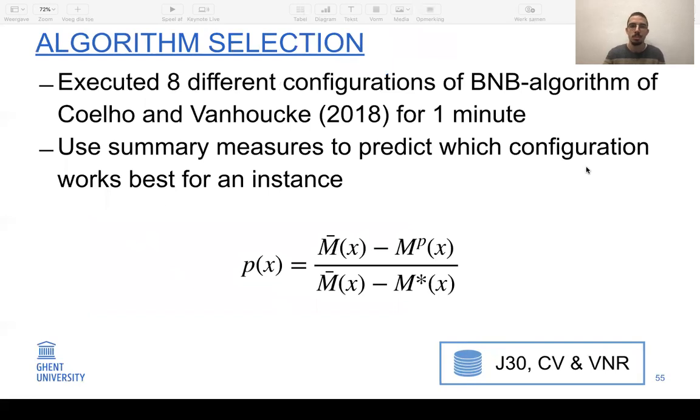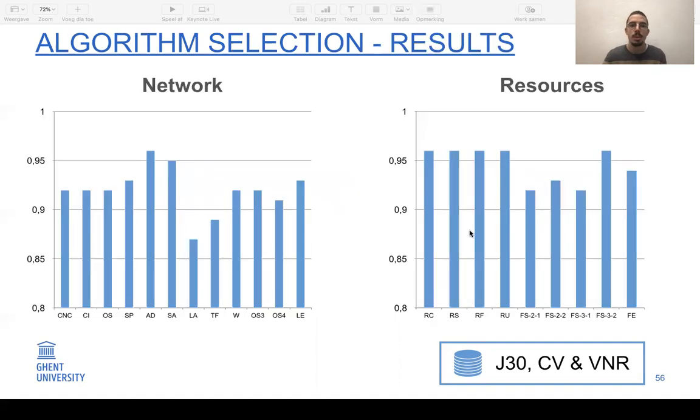So for the last criterion, we look at algorithm selection, or in other words, how well suited are certain summary measures to predict which algorithm will perform best for an instance. So we again used the BNB algorithm from Coelho and Van Eynde, but we executed it with 8 different configurations. Running time was 1 minute, and we used the summary measures to predict which of these 8 configurations would work best. Here are the results for the different measures.